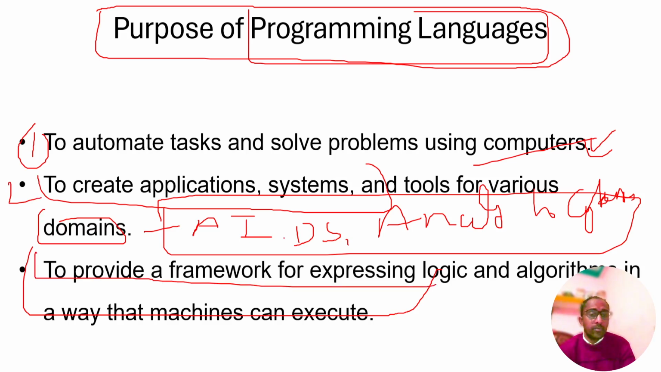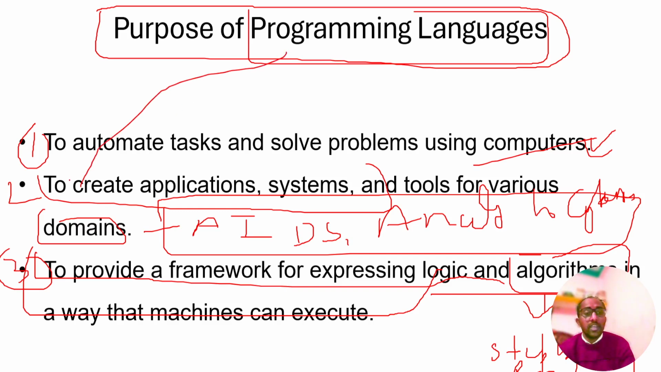To provide a framework for expressing logic and algorithms. Algorithm: a step by step process is called an algorithm. So these are the three purposes of programming language.